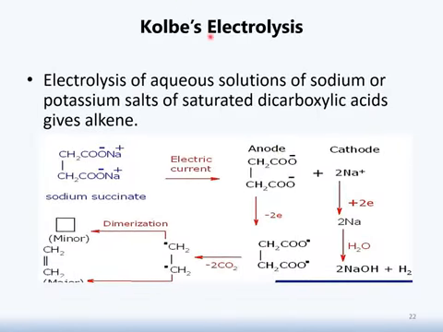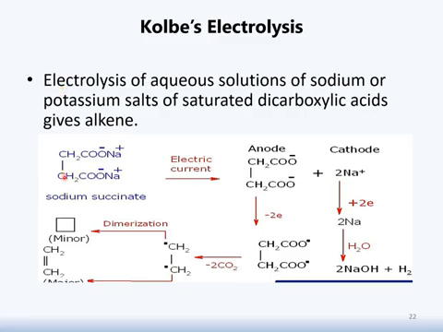Next is Kolbe's electrolysis. It is a well-known method for the preparation of alkene, and as we proceed in our lecture, you will see this method is also useful in the preparation of alkyne. We will discuss it later on. Now, Kolbe's electrolysis method needs a reactant. Here the reactant is the sodium or potassium salt of a saturated dicarboxylic acid, and the process involved is electrolysis. Now let's see the example mentioned here.